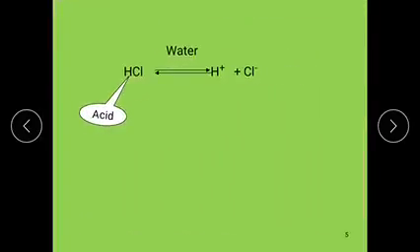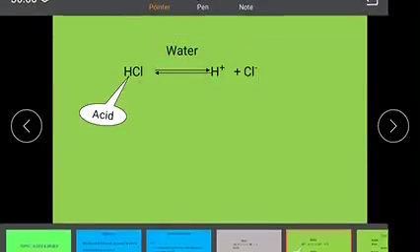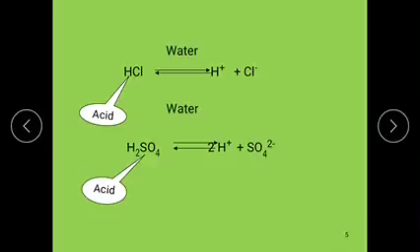Here is one detailed explanation. HCl is an acid. On ionization it produces H+ and Cl-. Here it is producing the H+ ion, so HCl is an acid. Next, H2SO4 in equilibrium gives 2H+ and SO4 2-.